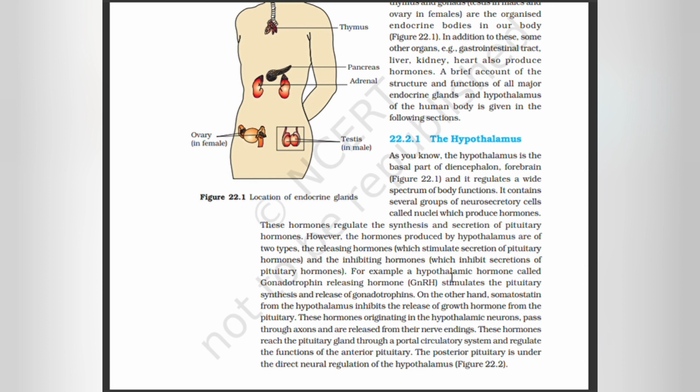For example, a hypothalamic hormone called gonadotropin releasing hormone, GnRH, stimulates the pituitary synthesis and release of gonadotropins. On the other hand, somatostatin from the hypothalamus inhibits the release of growth hormone from the pituitary. These hormones, originating in the hypothalamic neurons, pass through axons and are released from the nerve endings. These hormones reach the pituitary gland through a portal circulatory system and regulate the functions of the anterior pituitary. The posterior pituitary is under the direct neural regulation of the hypothalamus.